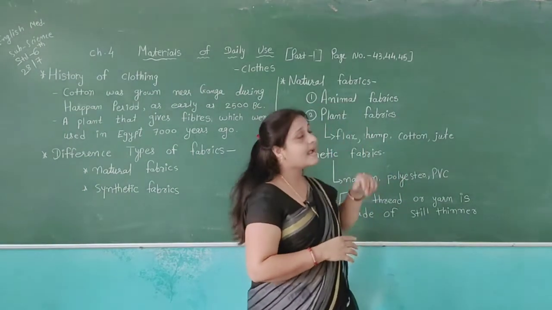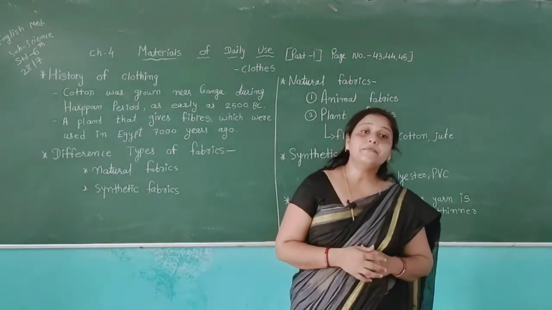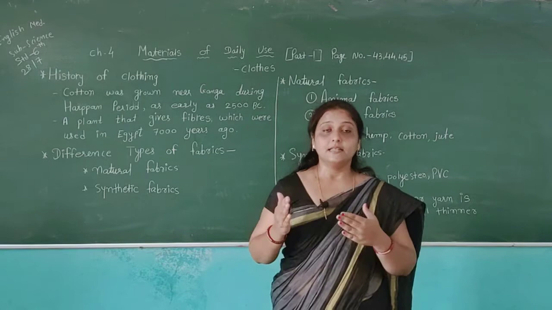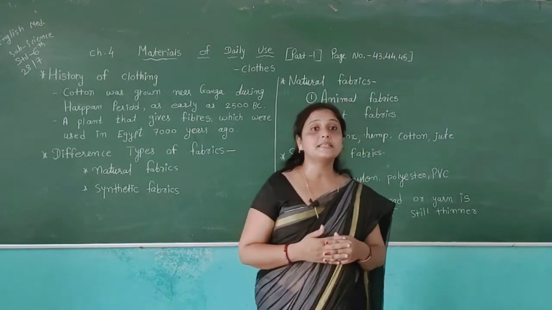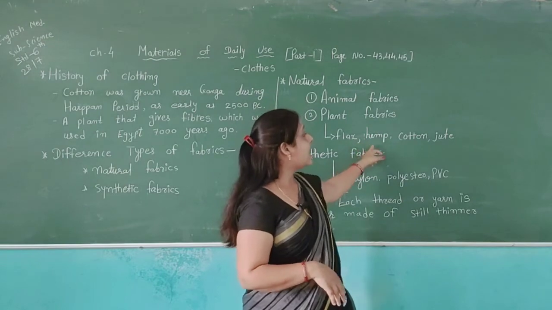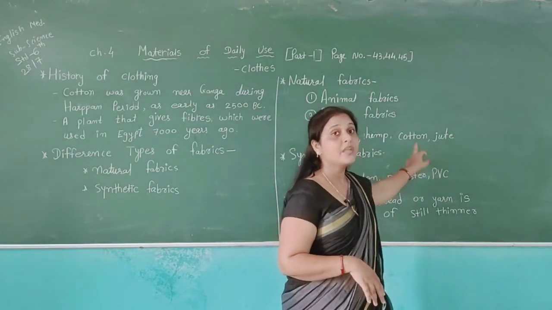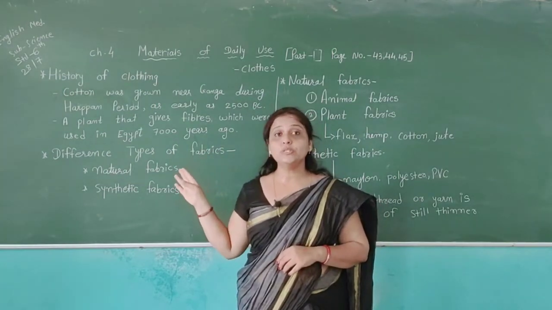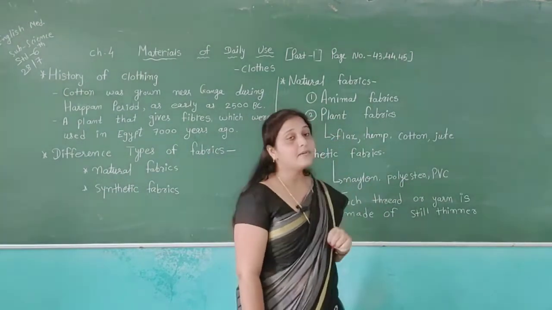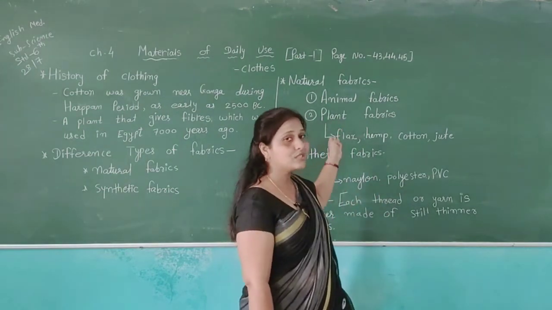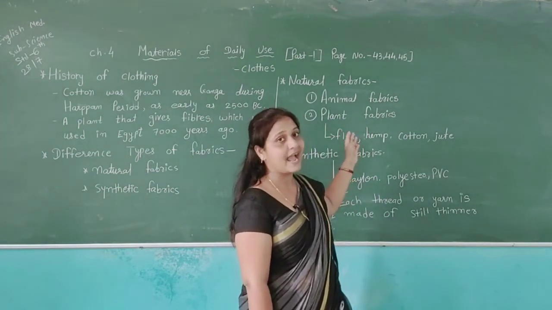Then after, the plant fabrics. In plant fabrics, we get the fabrics from the plant. These types of fabrics are called plant fabrics. For example, flax, hemp, cotton, jute. In our history, we can see the people could use different types of animals and plants according to their need. They used this type of fabrics in their time.